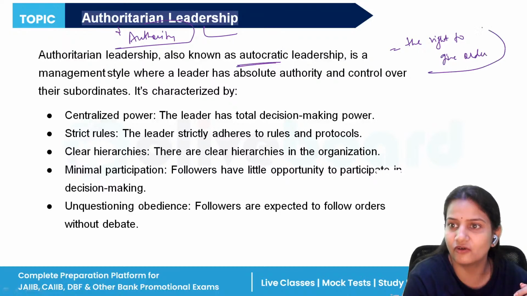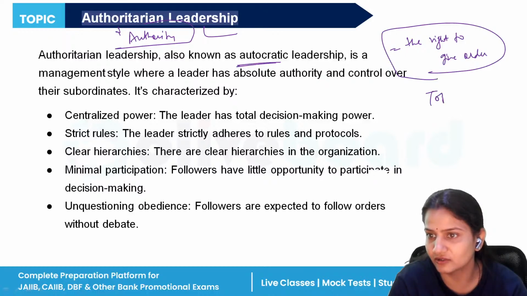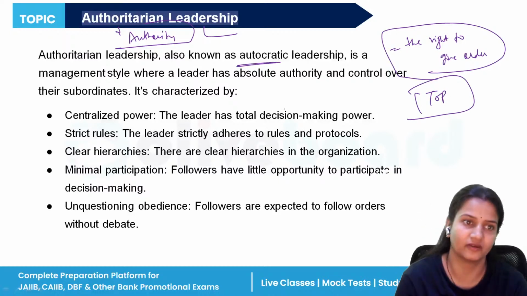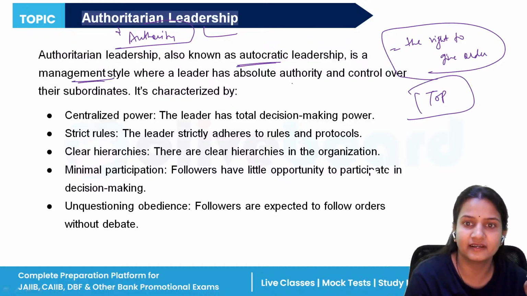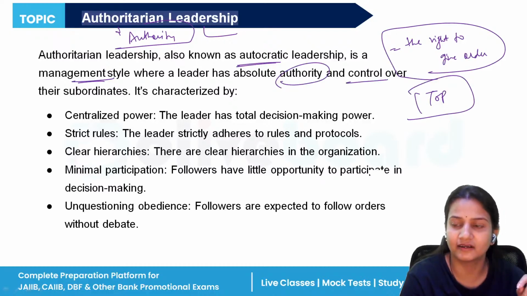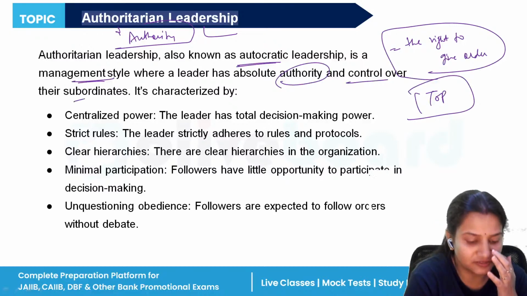And this right to give orders, which person will give the right to give orders? That is the person who is sitting at the top level. So authoritarian leadership means it is a management style where the leader has absolute authority and control over all the people working in the organization. We can say, their subordinates.